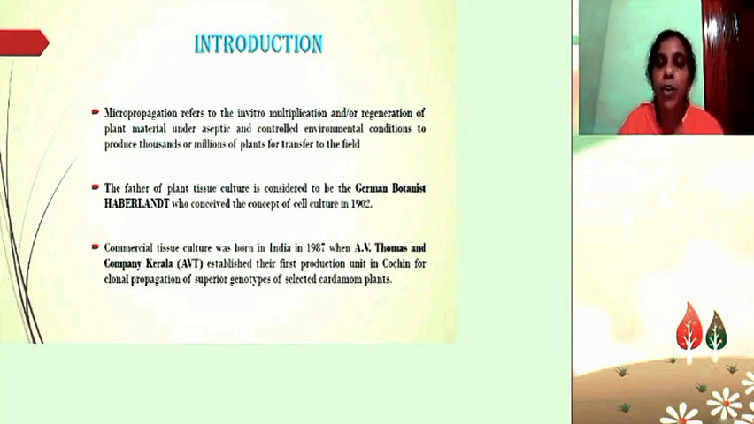The German botanist Haberlandt is considered the father of tissue culture, who conceived the concept of cell culture in 1902, and also the concept of totipotency. In India, commercial tissue culture was born in 1987 when A.V. Thomas and Company, Kerala, established their first production unit in Cochin for clonal propagation of superior genotypes of selected cardamom